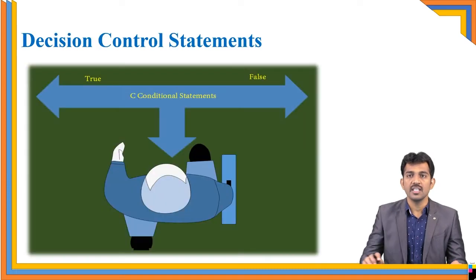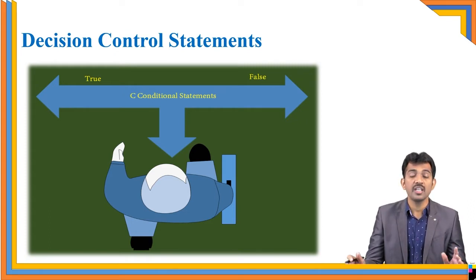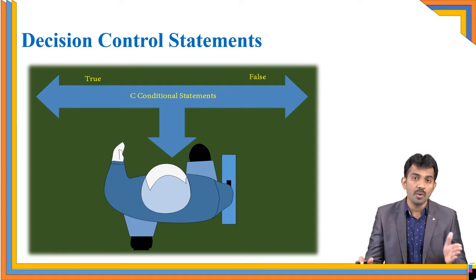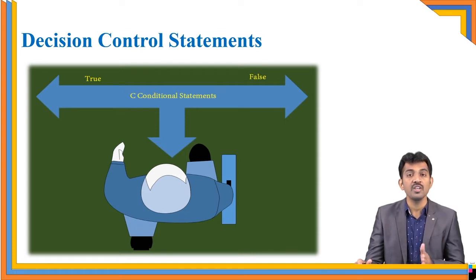First, see, this is the flow of execution. When a condition comes, you have to decide which way you need to choose, either true or false. Shall I go to the movie or not? If the conditions are satisfied, then you go to the movie. Otherwise, you postpone your movie program. Everywhere you have conditions, and based on the conditions, you take the decision. If the movie is good, then you go to the movie. Otherwise, we cancel the movie program, right or wrong? So like that, everywhere we have certain conditions.